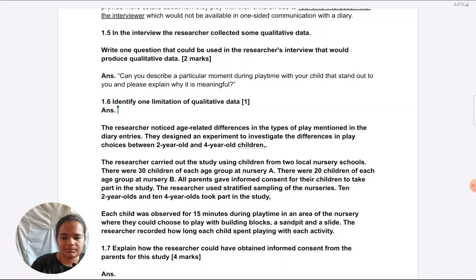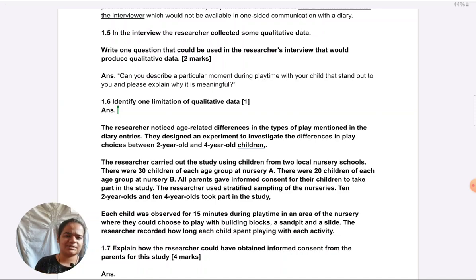It is not objective, it's subjective. That's the first thing which will come to mind. It's subject to researcher bias. Other possibilities are it can be difficult to analyze, so statistical analysis is not possible. Otherwise, it can be misinterpreted by participants, although that is true for quantitative questions also, because it's more about the questions rather than the data. But yes, you can take it that way, that open questions tend to be misinterpreted further, because they have broad wording. And generally for qualitative data, we use open questions. That requires some amount of explanation.